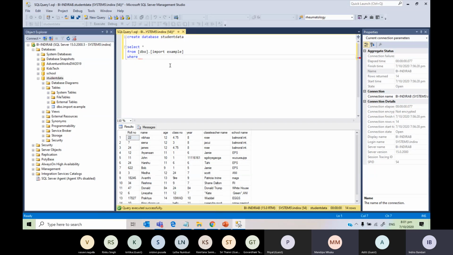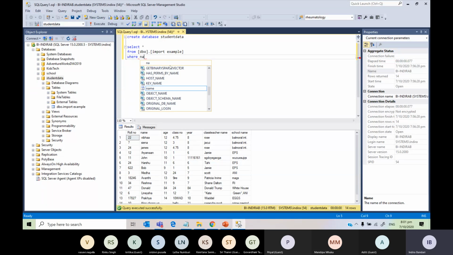Okay, so now somebody didn't understand what a like operator is, so let's go through that. I want to get all the students whose name contains A. How do I write that statement?